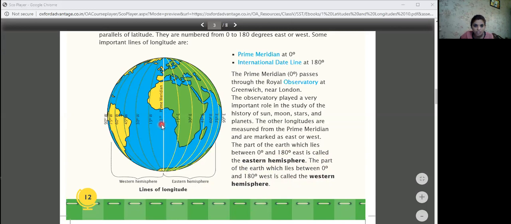So from 0 degree to the west side here, these longitudes are called the western hemisphere. Here we have 90 longitudes and 90 behind that. In the same way, from this prime meridian, 90 degrees, 90 longitudes, we have plus 90 behind, so in total we have 180 in the eastern hemisphere and 180 in the western hemisphere.